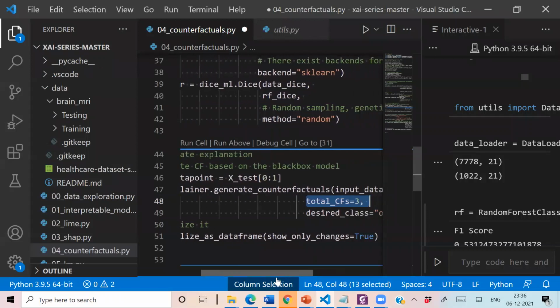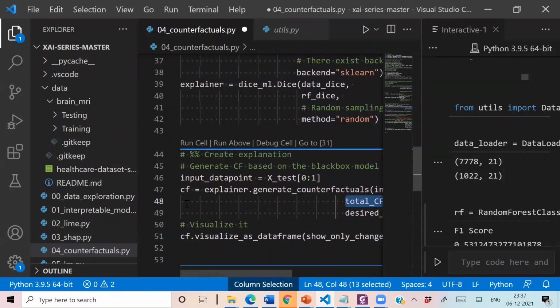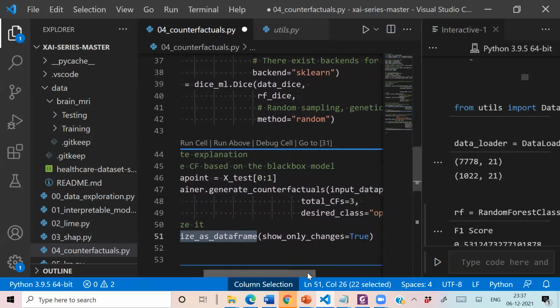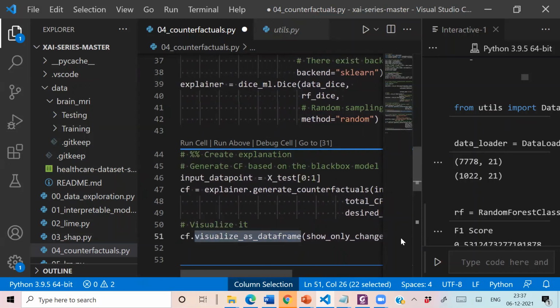This way we are generating 3 counterfactuals, and finally this is stored in CF, and then we are using its method visualize as data frame to show the counterfactuals in the form of a data frame. It will display a data frame which carries all the counterfactual explanations.